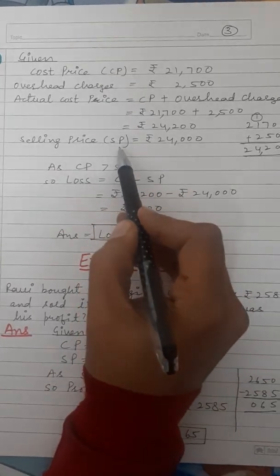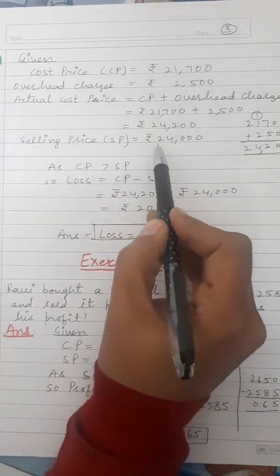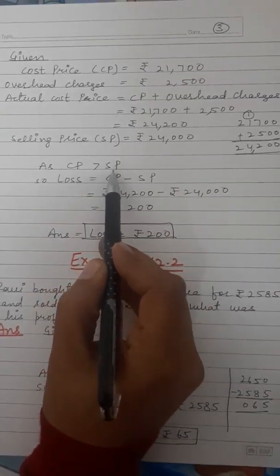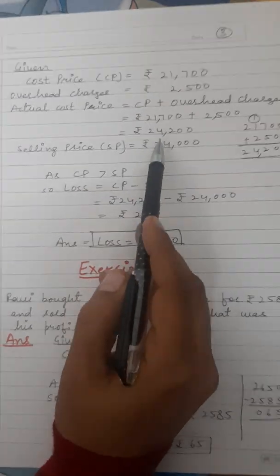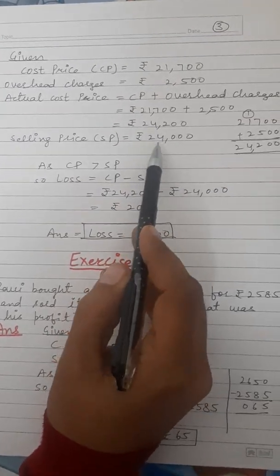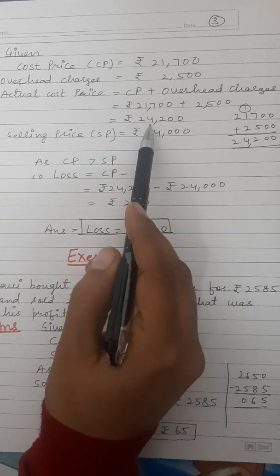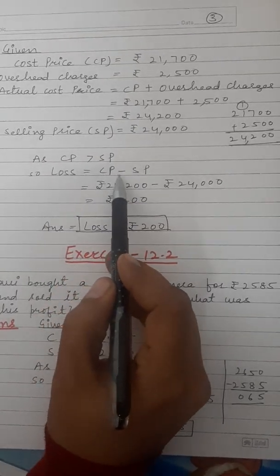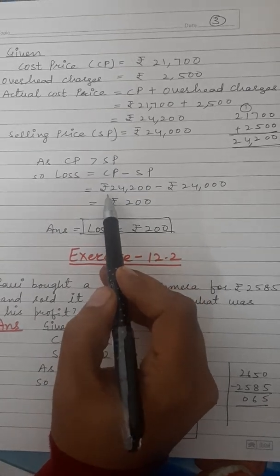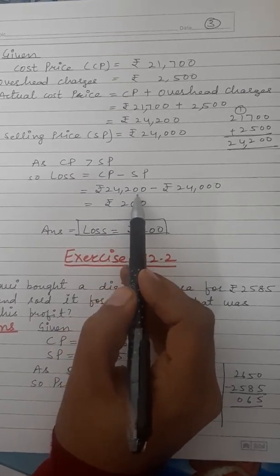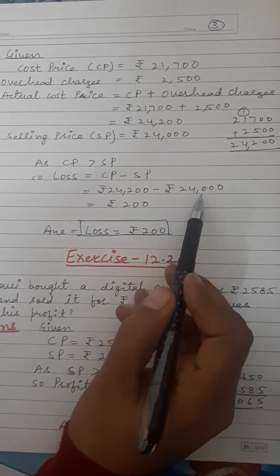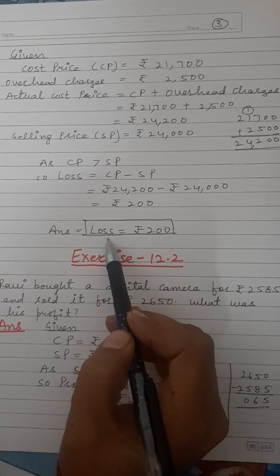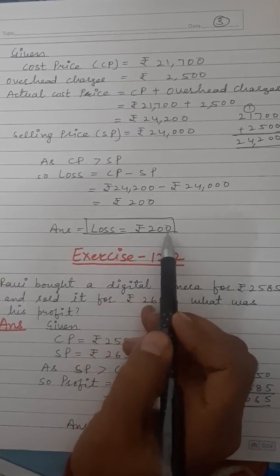And the selling price is given, SP, rupees 24,000. So as cost price is greater than selling price, this is cost price 24,200. This is selling price 24,000. So cost price is greater, so loss will be there. Loss is equal to cost price minus selling price. So this is rupees 24,200 minus rupees 24,000. So answer is rupees 200. So this is our loss, rupees 200.